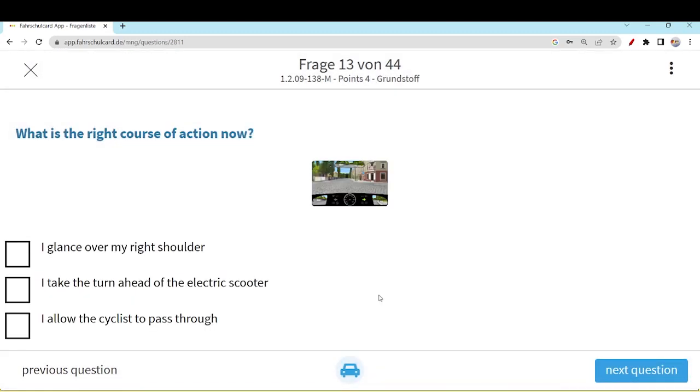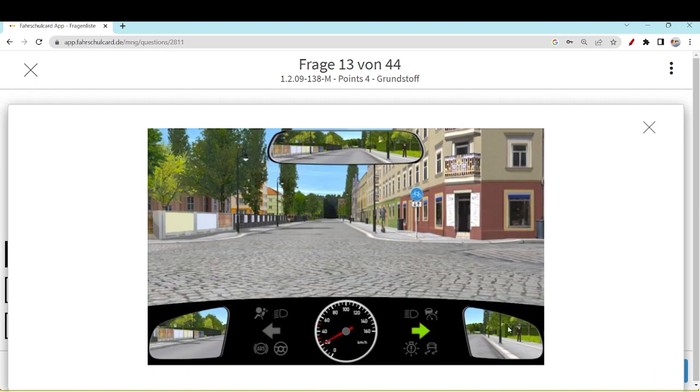Always do the shoulder blink or turn your head and shoulder. What is the right course of action now? I glance over my right shoulder. Perfect, because the cyclist, actually you cannot see him, he's in the blind spot.